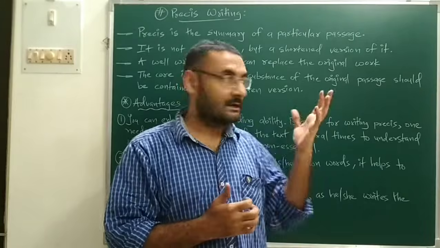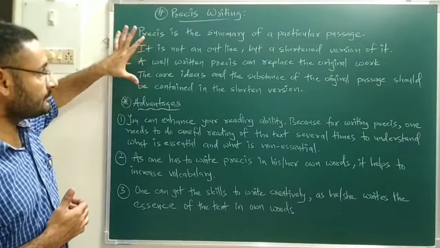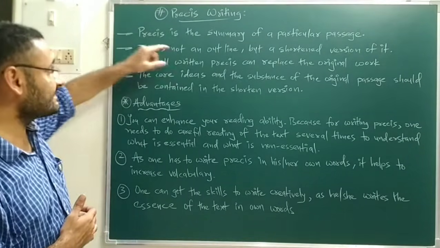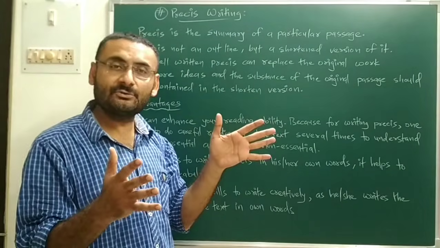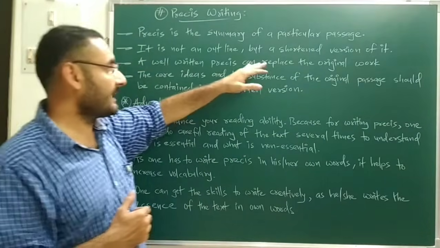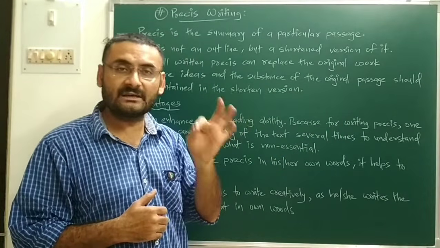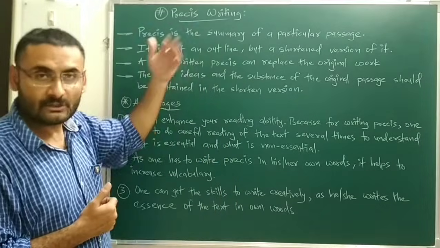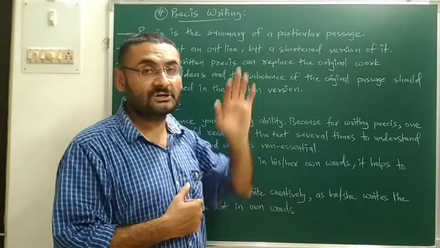Now we'll see certain points about precise writing. We'll start with the basic definition. Precise is the summary of a particular passage. One passage or paragraph is given to you, and you have to find out the summary. It is not an outline but a shortened version of it. It is not that you complete an outline in one sentence, but it is a shorter version of the original.